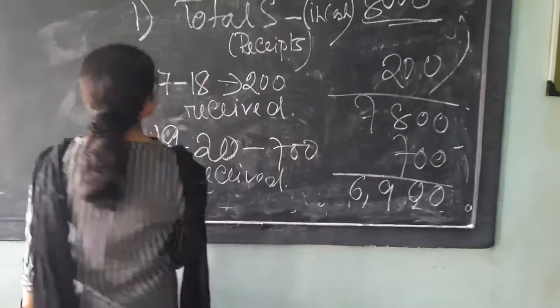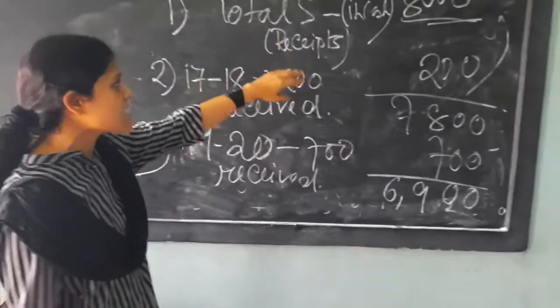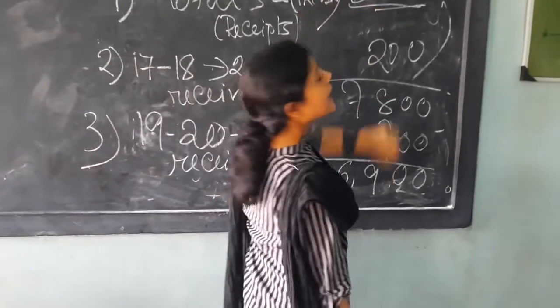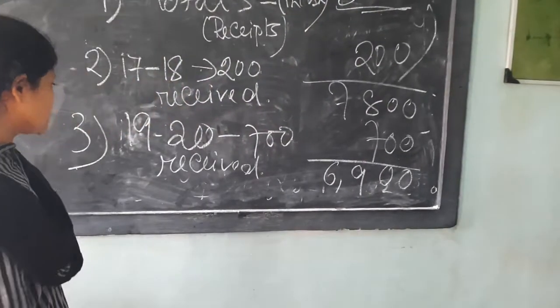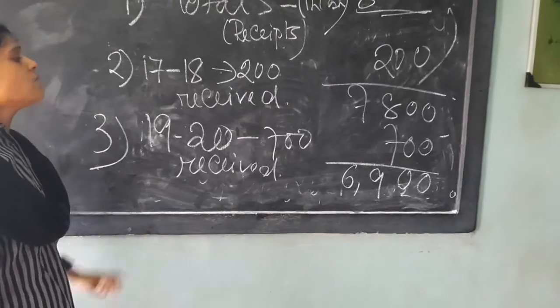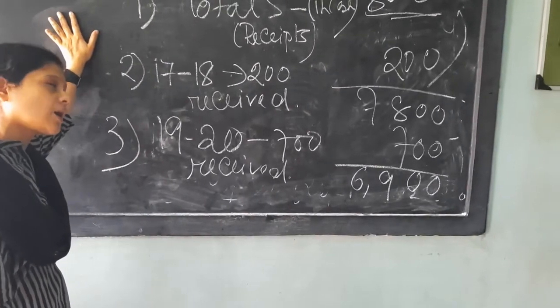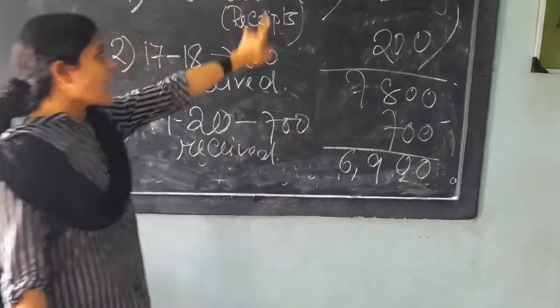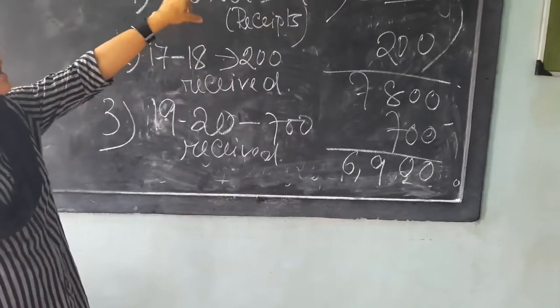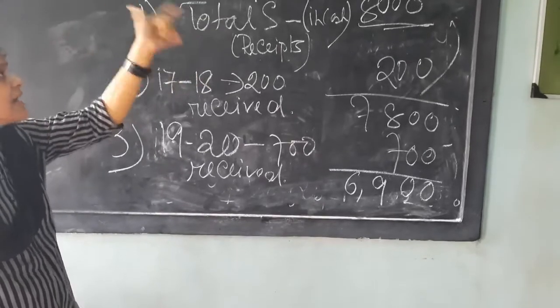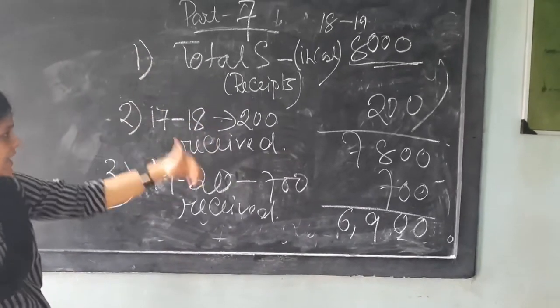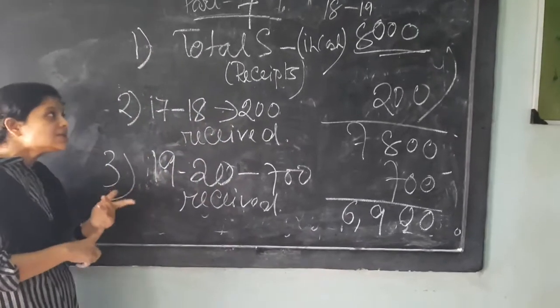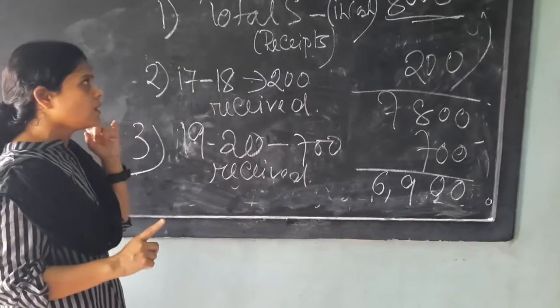Clear. So total subscription received in cash during the financial year 18-19 is 8,000. But we have to find out how much subscription is received under accrual basis. What I have said: in accrual basis, we have to consider our financial year, whether all the income matches with this financial year or not.